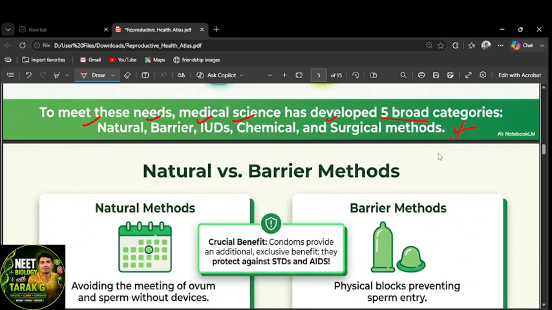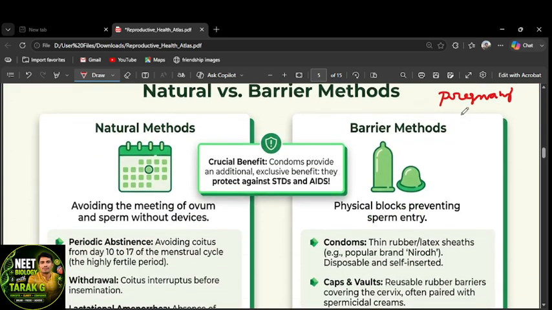The main thing is to avoid pregnancy, right? Now go for the natural methods, natural and barrier. First, go for the natural methods. This method is called the calendar method. See, they have given the calendar.